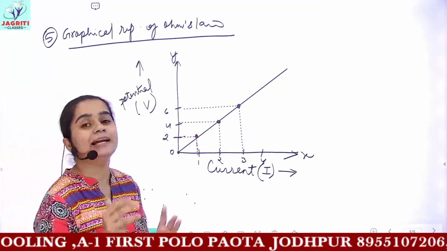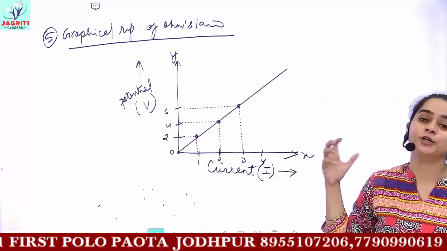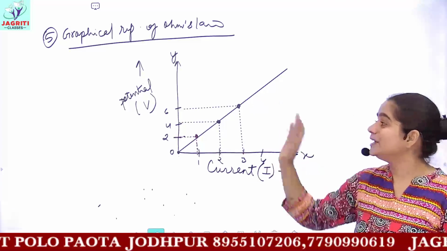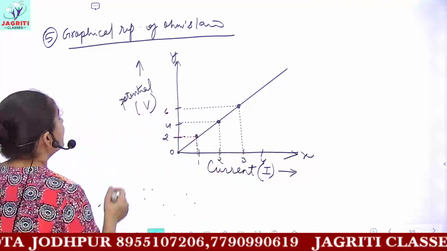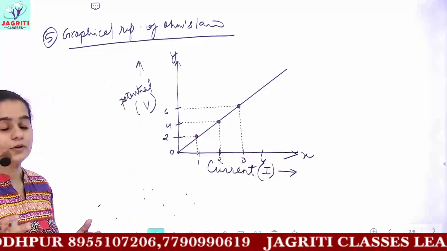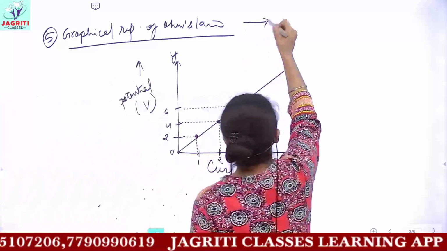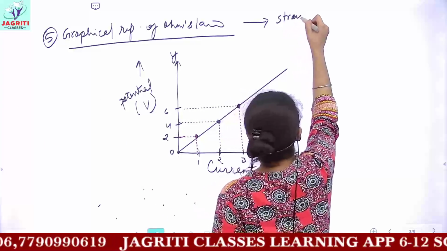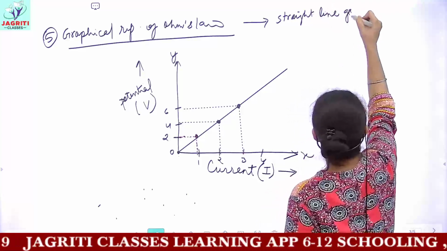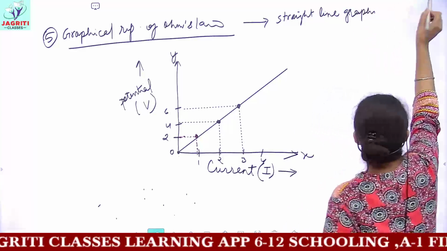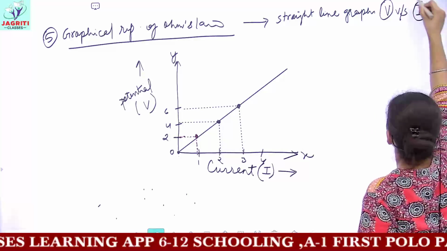This graph is made experimentally. In your examinations, you could be given the values of potential and current, and then you can be asked to draw a graph for Ohm's law. This is the graph, and the nature of the graph is a straight line. So you always obtain a straight line graph when you plot the graph between V and I, that is potential and current.